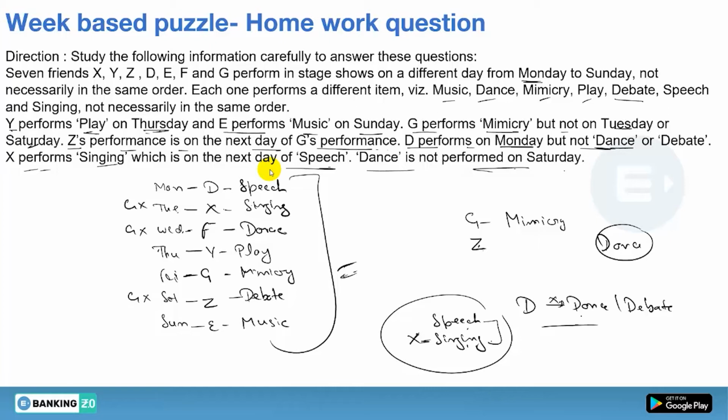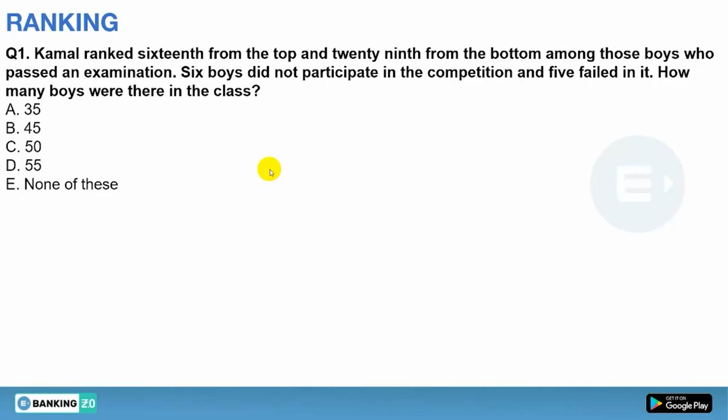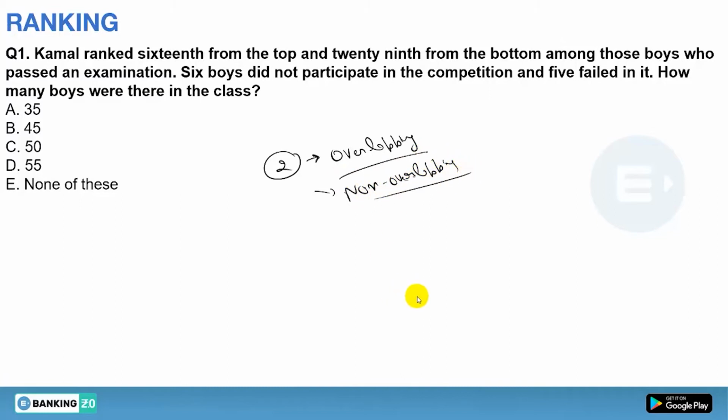Now moving on to the questions of ranking. So the first thing that you have to keep in mind about ranking: basically the formations are two. One is overlapping and the other one is non-overlapping condition. Okay, there are basically two conditions that you have to keep in mind, overlapping and non-overlapping.